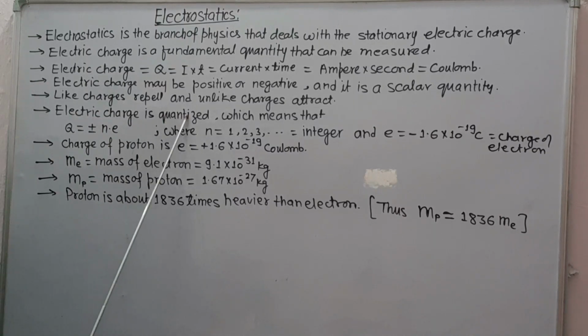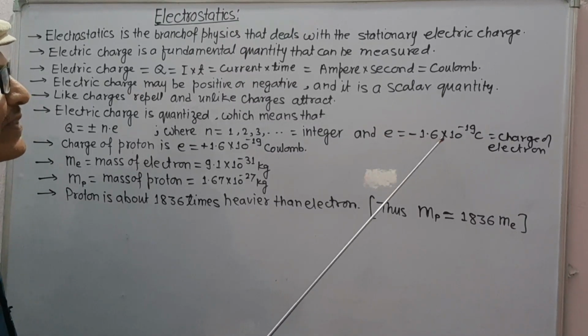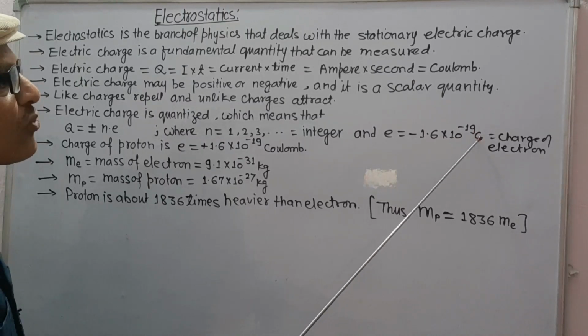Electric charge is quantized, which means that the electric charge is an integral multiple of electronic charge e. That is, Q is equal to plus or minus n into e, where n is an integer 1, 2, 3, 4 and so on, and e is the charge of electron, which is equal to minus 1.6 into 10 to the power minus 19 coulomb.